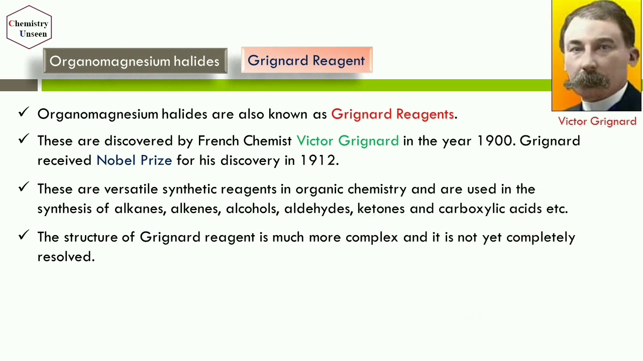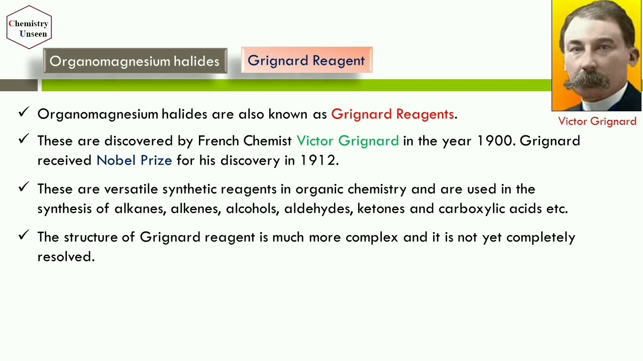Next we will see organomagnesium halides. Organomagnesium halides are generally called Grignard reagents. Why? It is because these compounds were discovered by a French chemist, Victor Grignard, in the year 1900, and later on he received a Nobel Prize for his discovery in the year 1912. These Grignard reagents are versatile synthetic reagents in the field of organic chemistry and are used in the synthesis of alkanes, alkenes, alcohols, aldehydes, ketones, and carboxylic acids, etc.